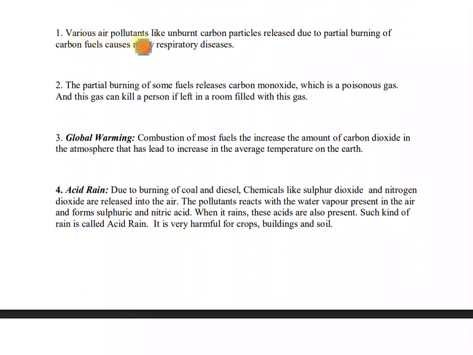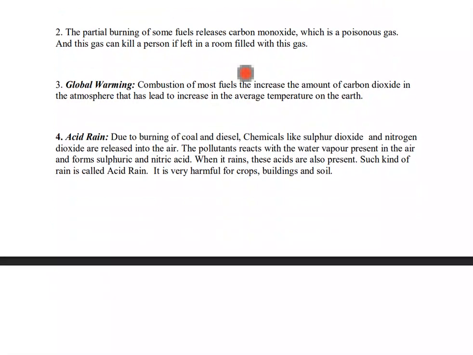Now, various air pollutants like unburnt carbon particles released due to partial burning of carbon fuels cause many respiratory diseases. Okay, so what was the zone that represented partial combustion? That was the middle zone. When partial combustion occurs, it releases unburnt carbon particles in air that cause many respiratory diseases. The partial burning of some fuel releases carbon monoxide, which is a poisonous gas, and this gas can kill a person if left in a room filled with this gas.